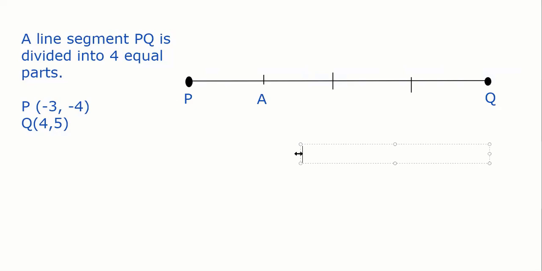That's it. A line segment PQ divided into 4 equal parts. Point P coordinates are given, point Q coordinates are given. A is the first segment point. Find out the coordinate of point A. Can everybody try this, please? Because I want you to make sure that everybody understands this. The moment you get the ratio, it becomes too easy. You just find out what ratio dividing is.